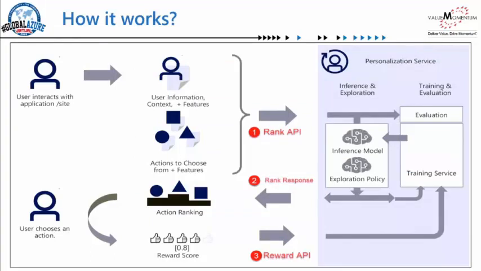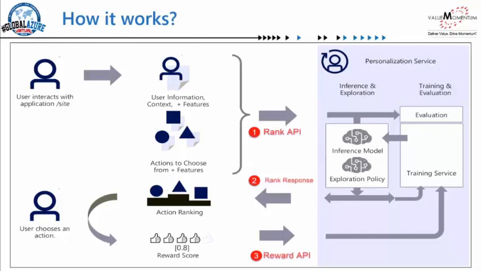So this is overall how it works. It's a technical flow for personalization. We have users interacting with this application. The rank API takes two inputs, as we talked about: the actions to choose from, which would be the list of news articles in our example, and user information. That includes what kind of device he is using, whether a mobile, a tablet or a laptop, and other features like which browser or app he is using, the time of the day, and what the weather is like today.